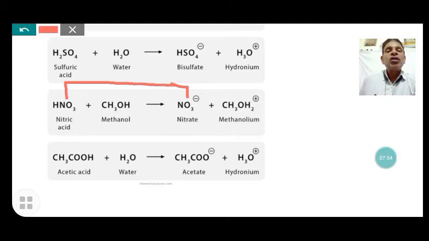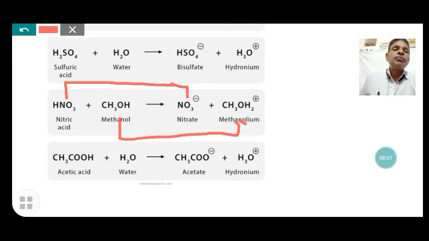Now methanol, which receives protons and forms methanolium, acts as a base here, and methanolium acts as an acid in the backward reaction. So there are two acid-base conjugate pairs in this reaction also.